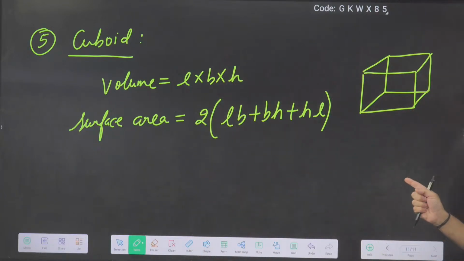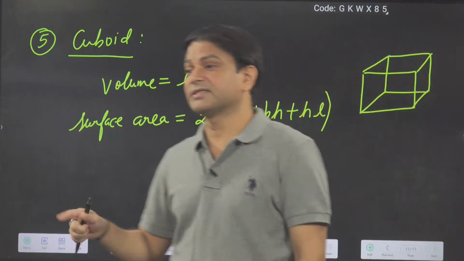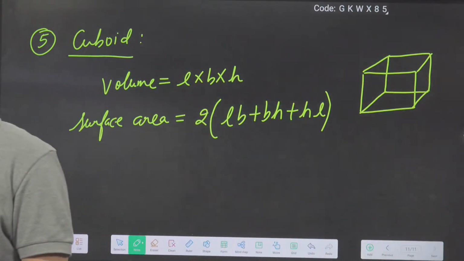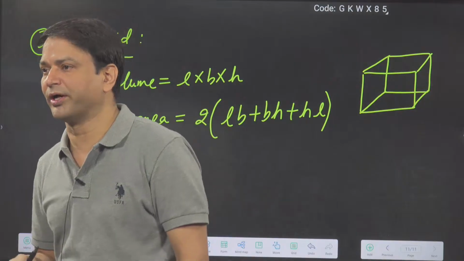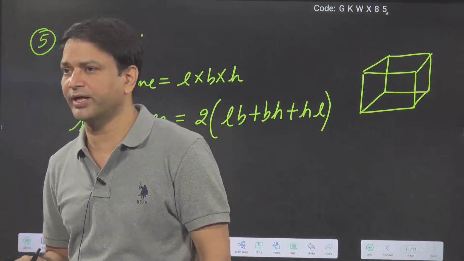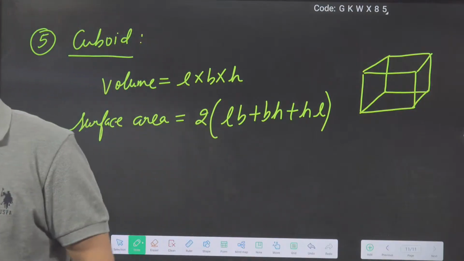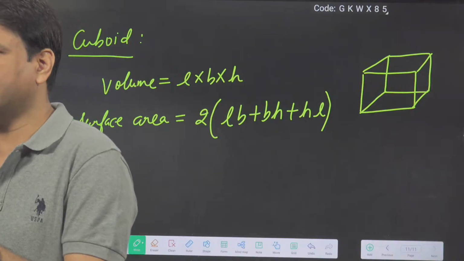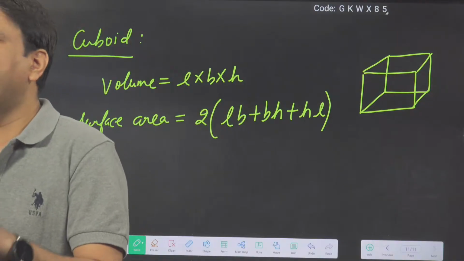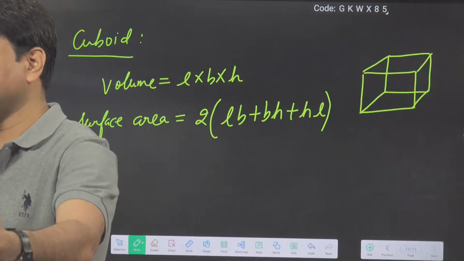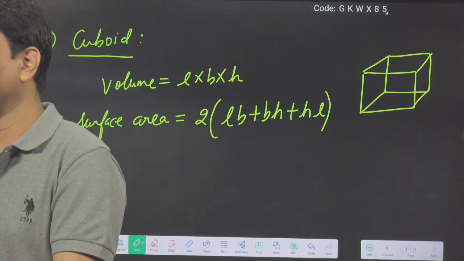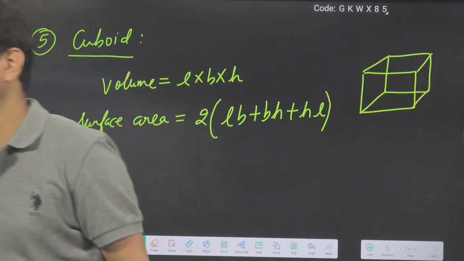Did everybody understand this or not? 6a square we will get in the case of the square. I am talking about the cuboid, not the cube. Cuboid means all three dimensions are different. So L into B into H is the volume, and for the surface area, opposite faces are the same, so we get 2LB, 2BH and 2HL.